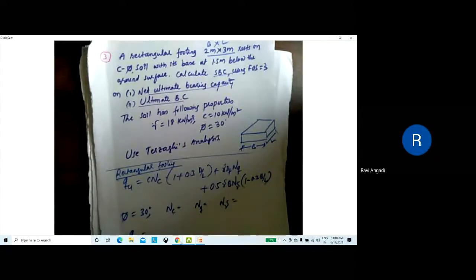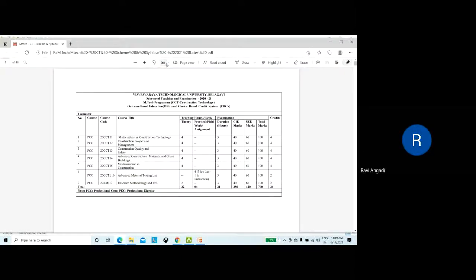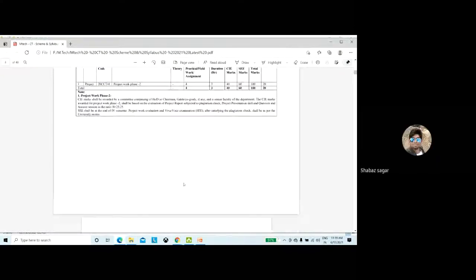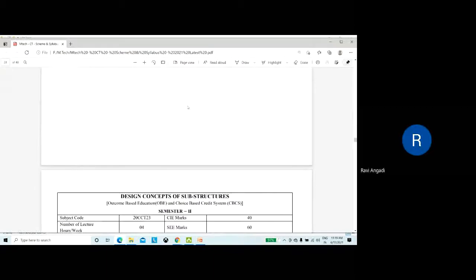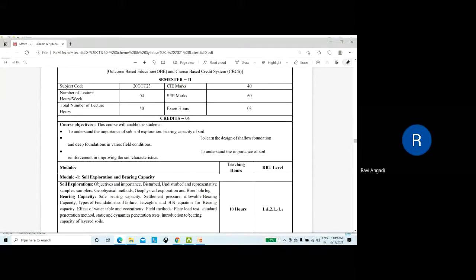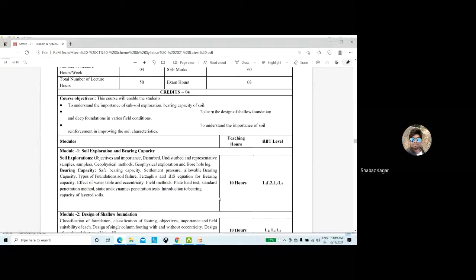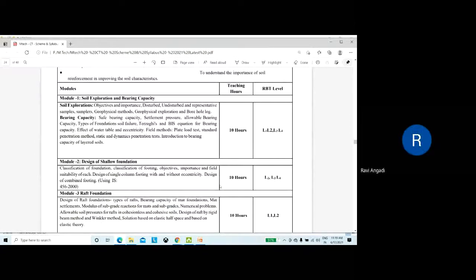Then again, just a minute. Okay, is it visible? Yes, sir. This is the syllabus. Okay, is it visible, this syllabus? Yes, sir. For your first IA,